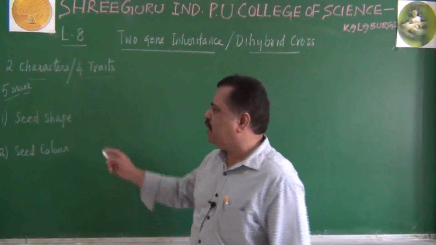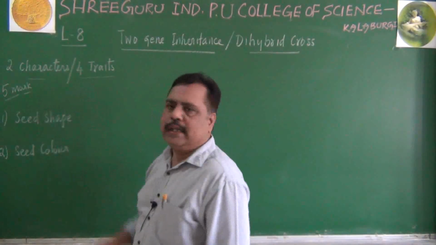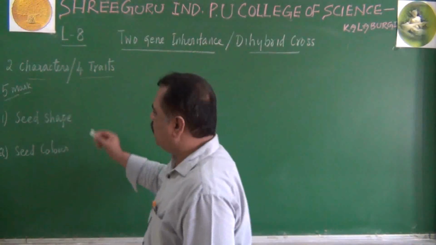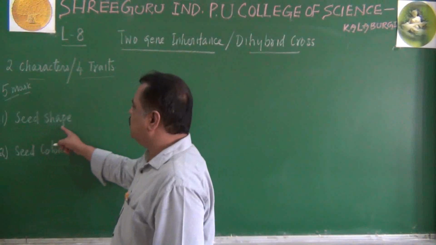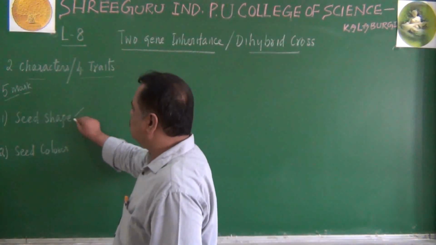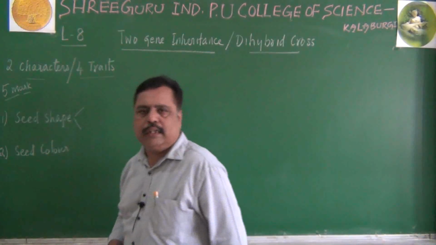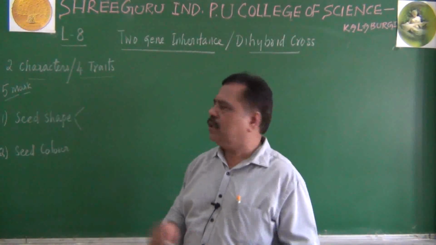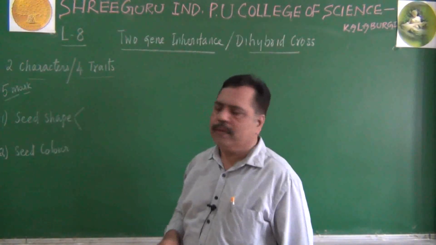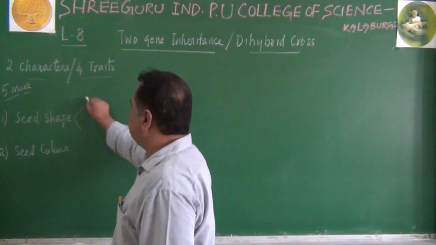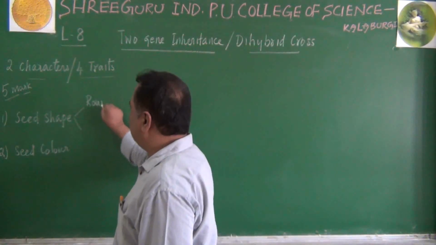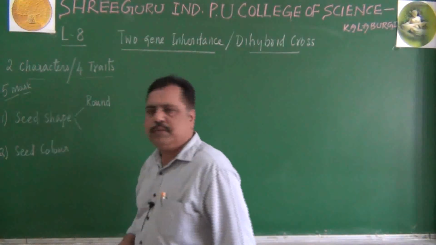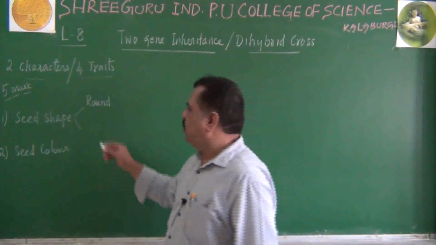Such two plants are taken as parents for a dihybrid cross. Remember, the seed shape character can occur in two allelic forms, two alternative forms. Some of the Pisum sativum produced round seeded plants. The seed shape was round in nature.